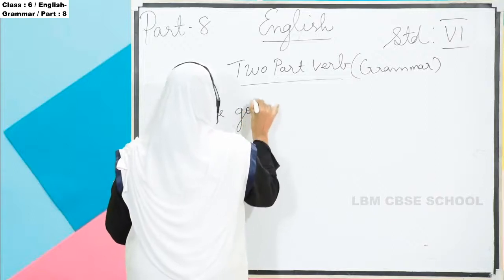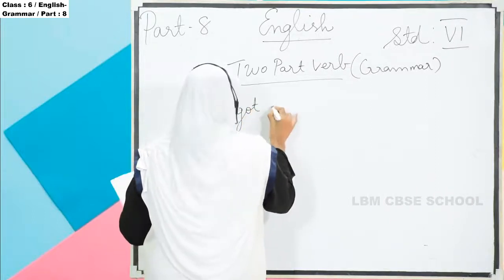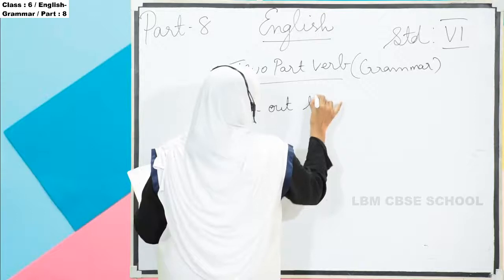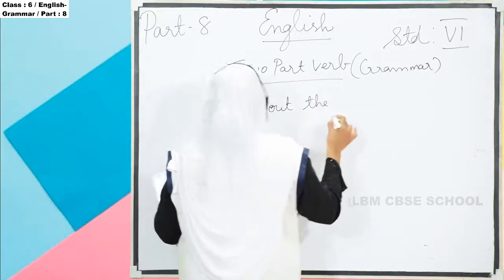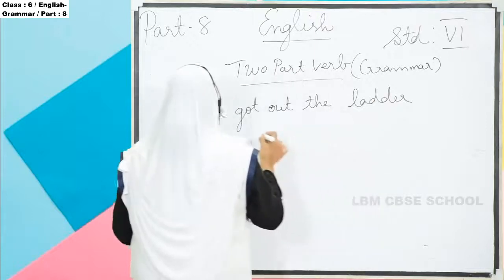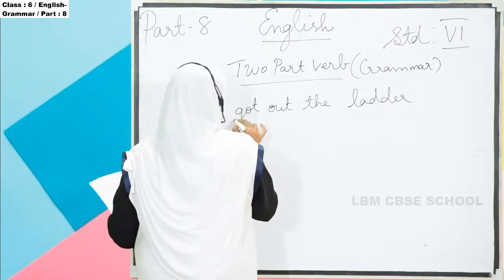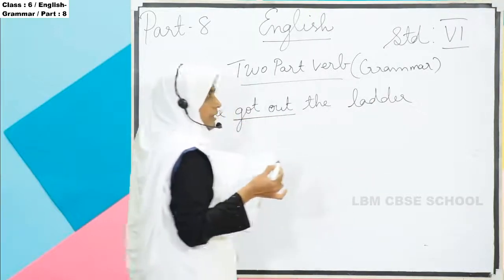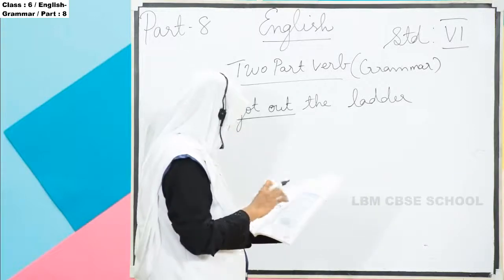He got out the ladder. So here they have given this in block letters.